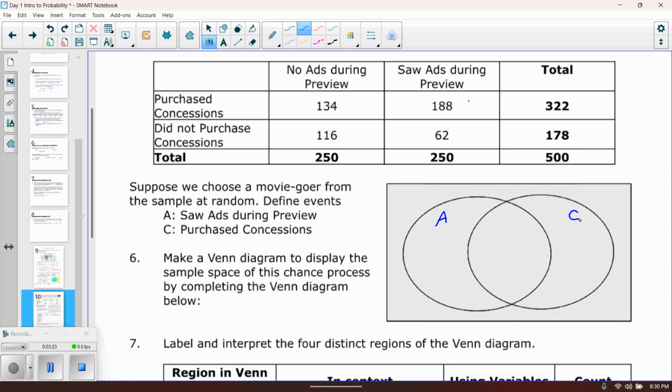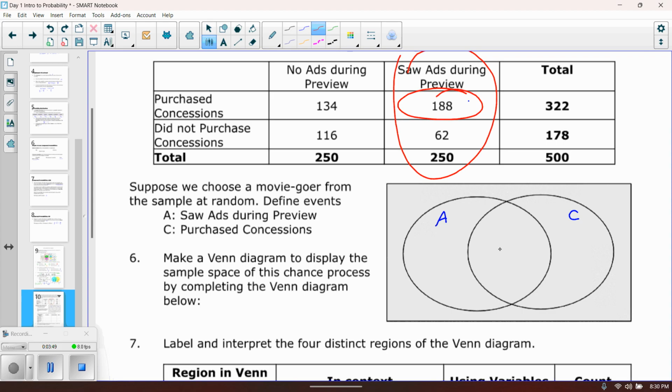Again, there are people who saw ads, and there are people who purchase concessions, and then there's going to be some kind of an overlap. So let's see if we can figure it out. There were people who saw ads, so we're in this category, and people who purchase concessions. So there's an overlap there.